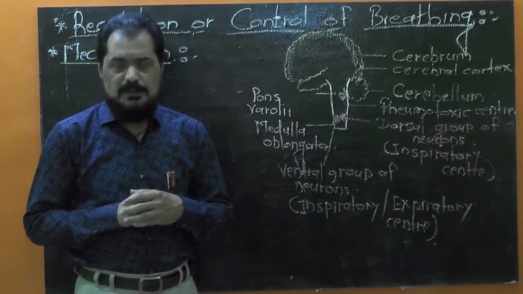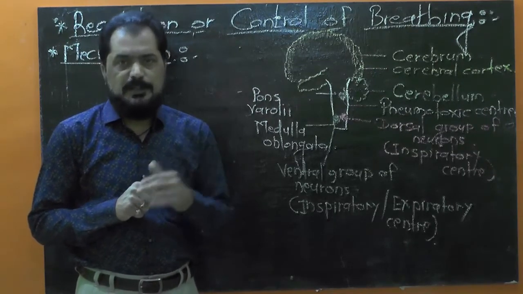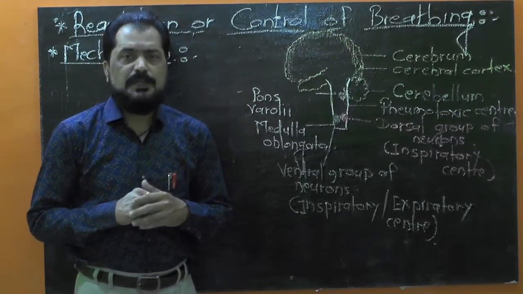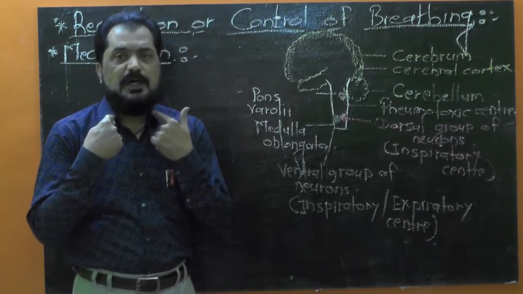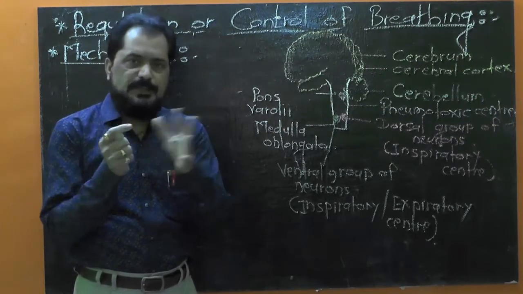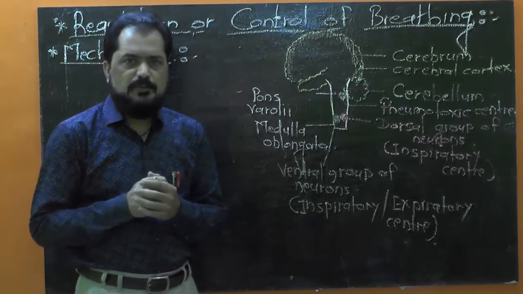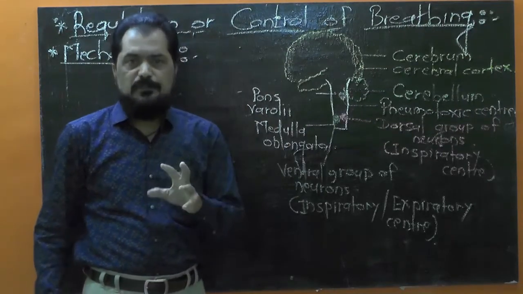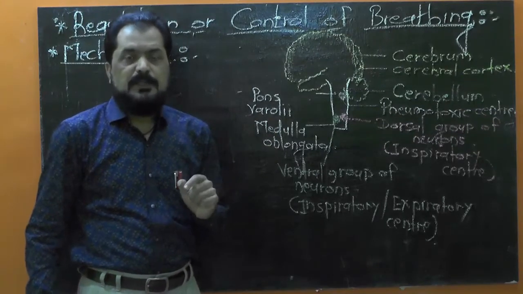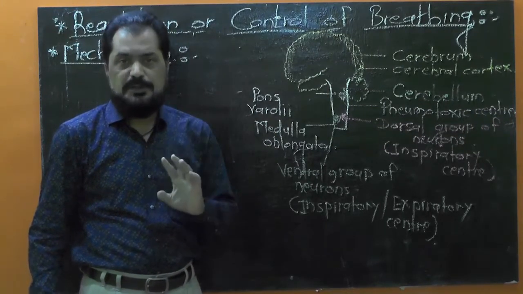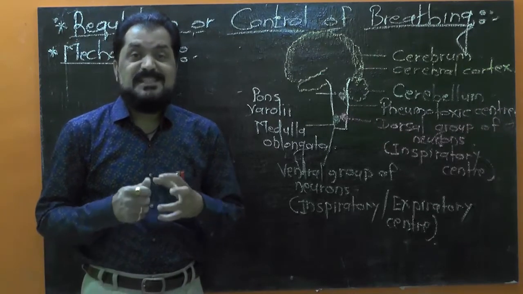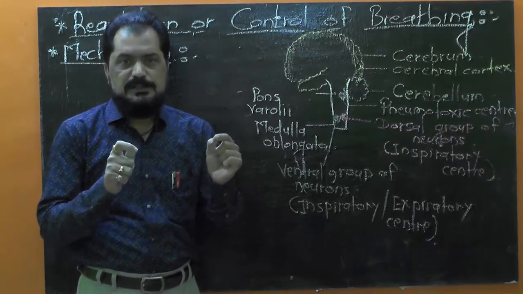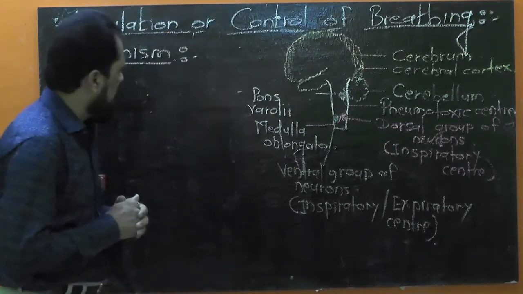Now what does it mean? Carotid body is a different part, it is called chemoreceptors. Actually carotid bodies are located in the carotid arteries which carry blood to the brain. That is another part. But temporarily I want to tell you the functioning of these two centers is influenced, is affected by the chemoreceptors present in the carotid body, and most important, the stretch receptors present in the wall of alveolar sac. Now let me explain you the actual mechanism.